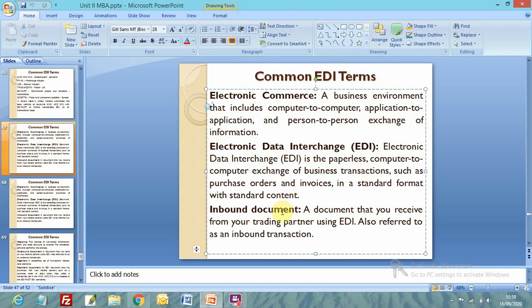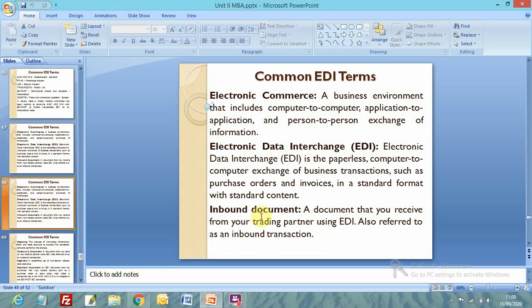Inbound document: a document that you receive from your trading partner using EDI, also referred to as an inbound transaction. You may be receiving an order, you may be receiving an invoice, right? This we call an inbound document, a document we are receiving from our trading partner. The document may be any piece of communication.